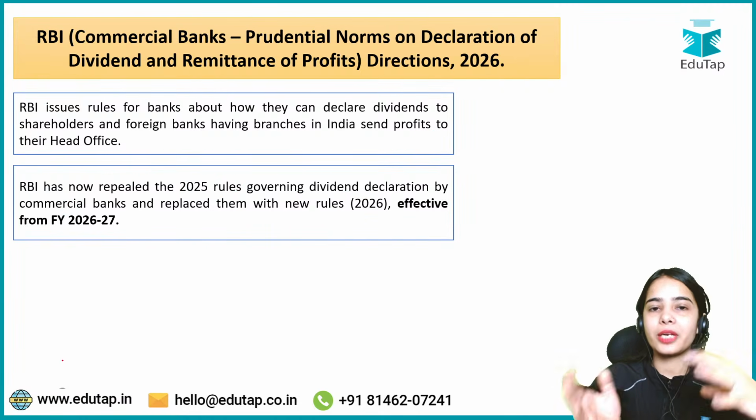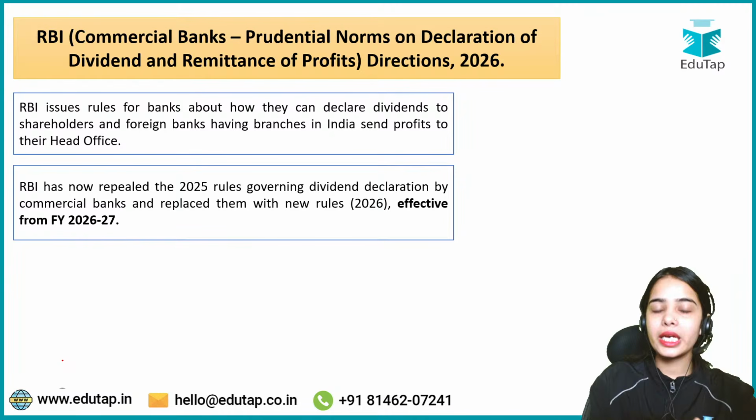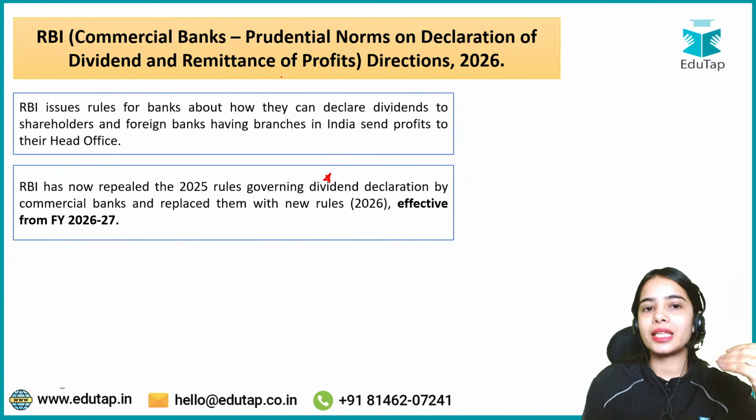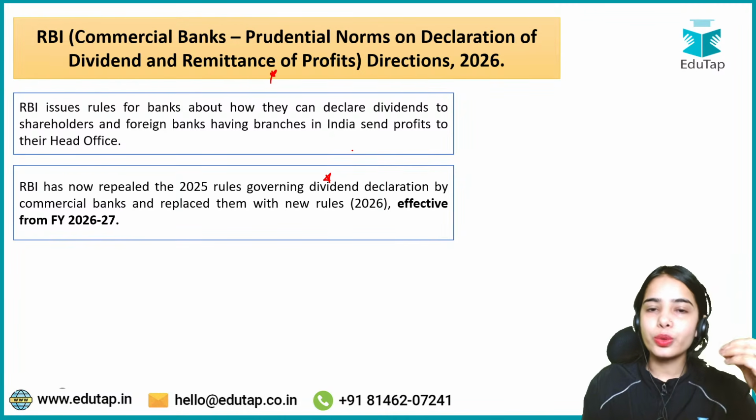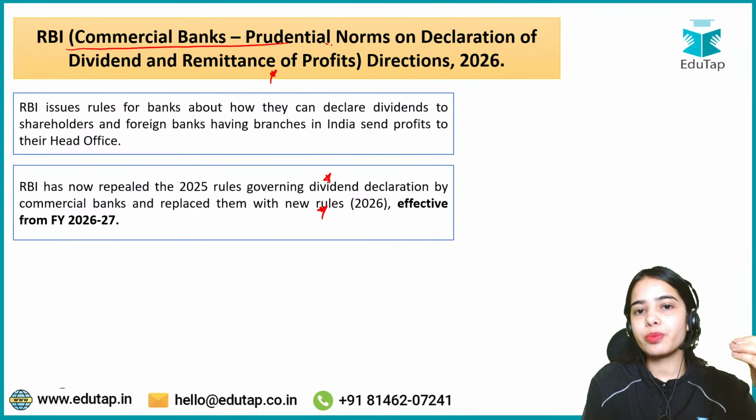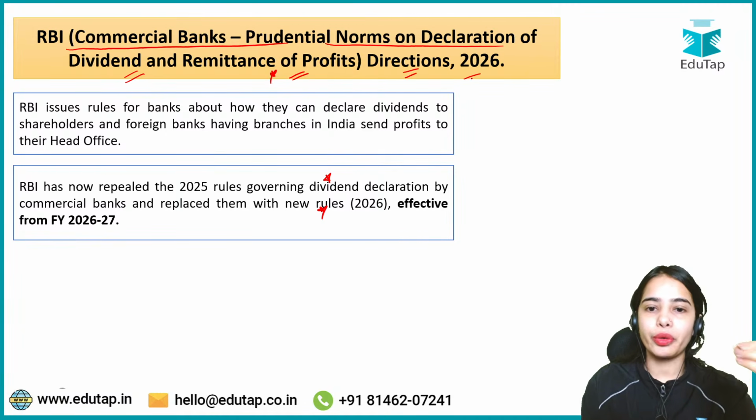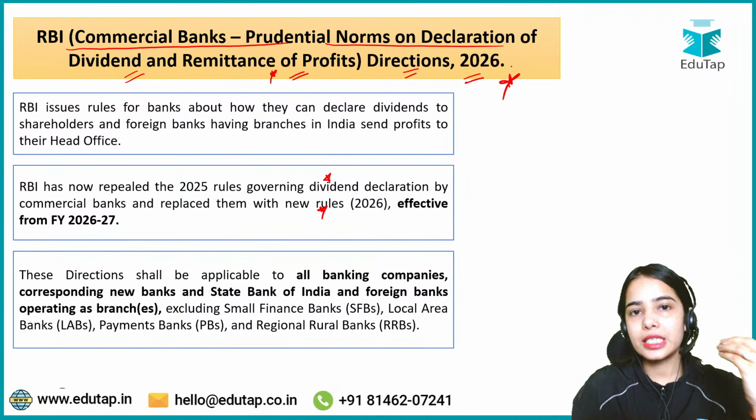Okay, so the RBI has now repealed the earlier rules governing the dividend declaration and the remittance of the profits. Now the new rules have been brought by the Reserve Bank of India. These are the RBI Commercial Banks Prudential Norms on Declaration of Dividend and Remittance of Profits Directions 2026. These are the new rules that are effective from financial year 2026-27.